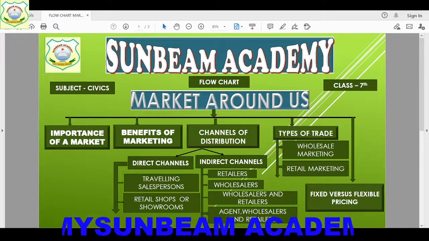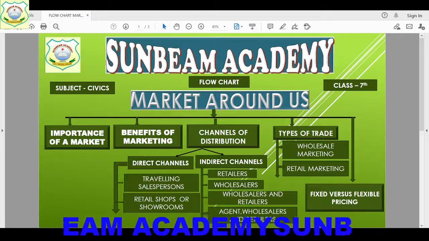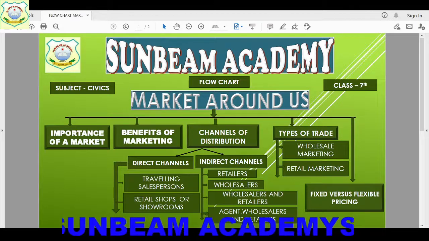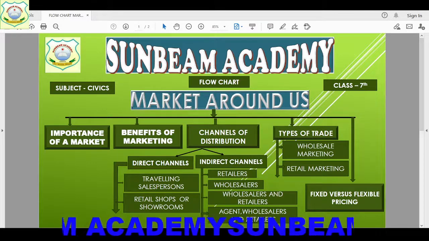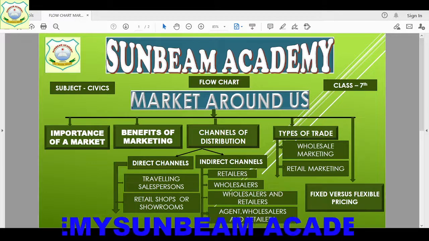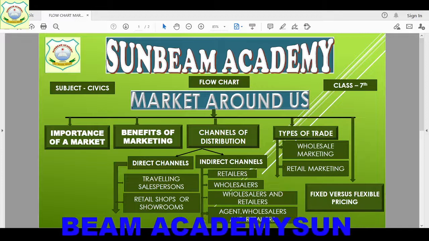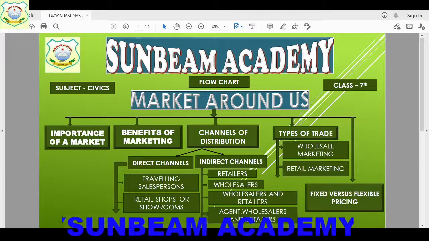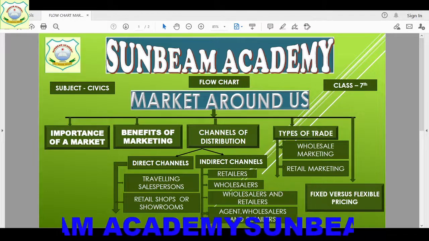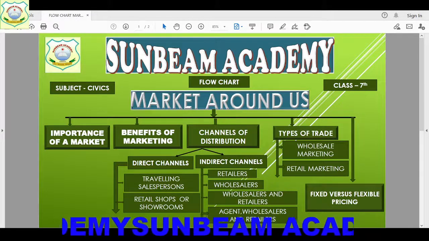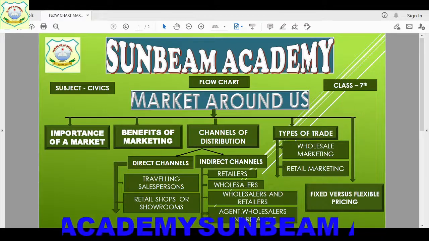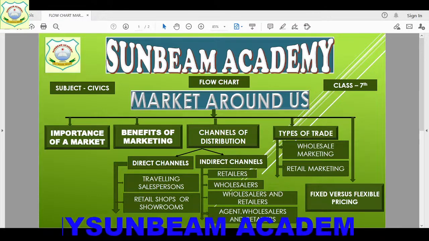Understood? In direct channel, we have seen there can be two types. One was traveling salesperson. Through a traveling salesperson also you can distribute, that means the product is given to them and that person will come to us. So that is traveling salesperson. Or through retail shops or showrooms, that means through shops or showrooms we can go directly, purchase the good from there and consume it.